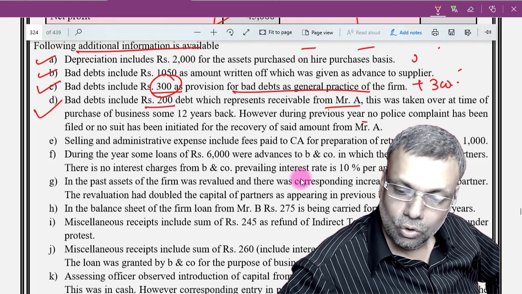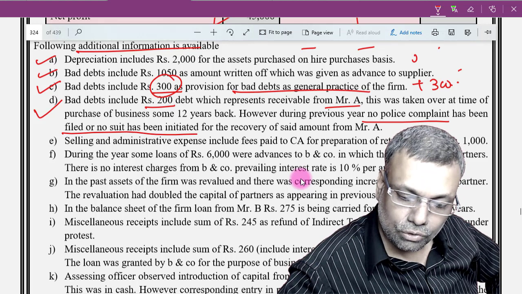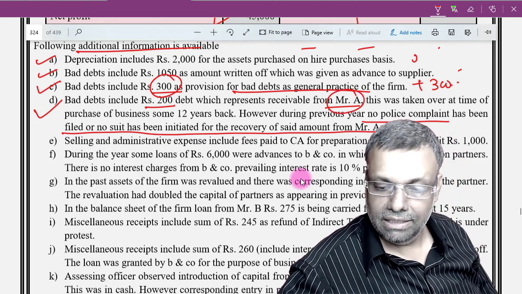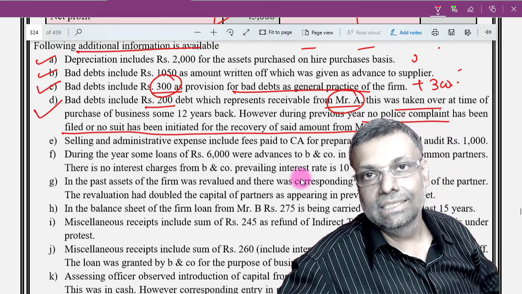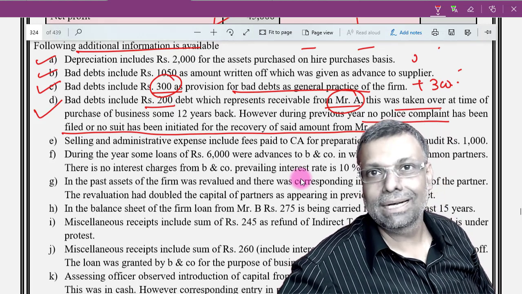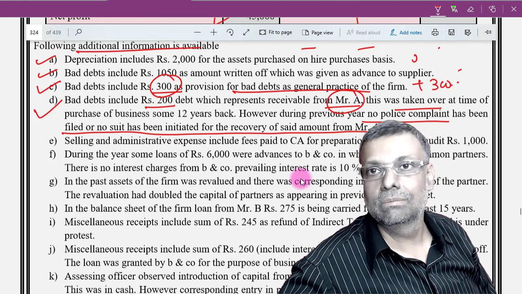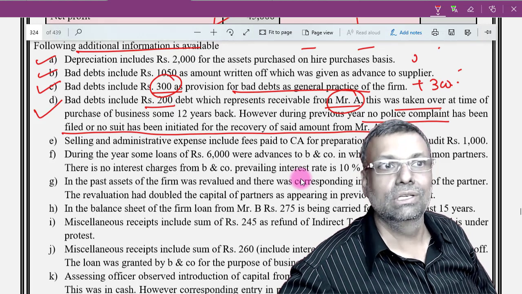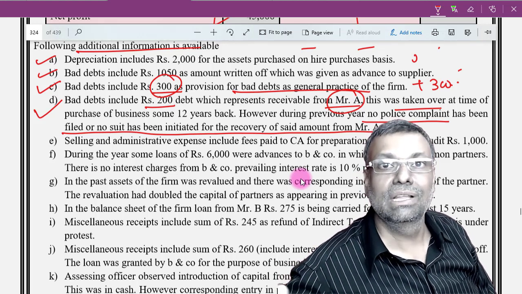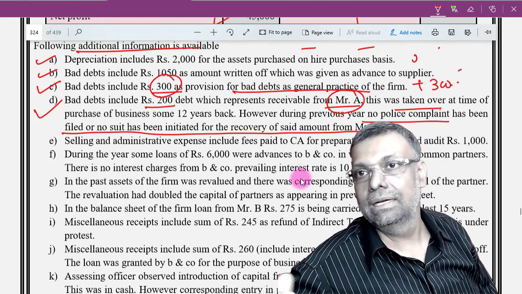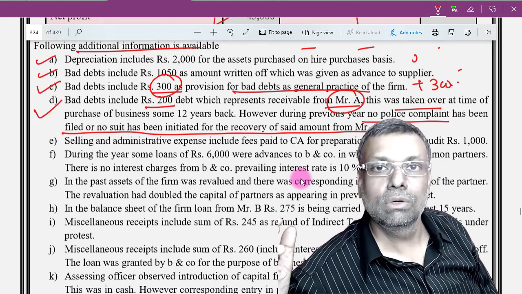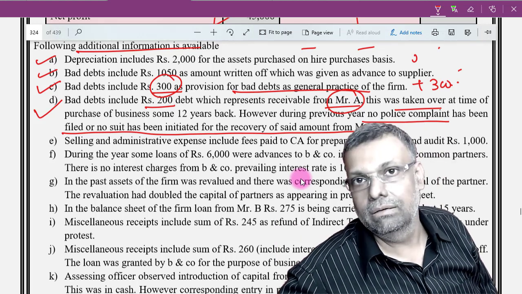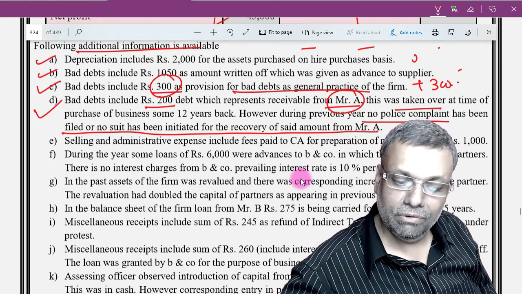However, during the year, no police complaint has been filed or no suit initiated for the recovery from Mr. A. So, see, this is a debtor out of a business which you might have taken over. This is also one very practical situation. Supposing in the past there was a takeover of the business, or of course this is not a corporate entity, but supposing amalgamation or demerger like this happened. They are called business reorganization schemes, and out of the business reorganization you took over the assets and liabilities, in that the debtors have also come, and that debtor now becomes bad. So, will you be eligible for the purpose of deduction?